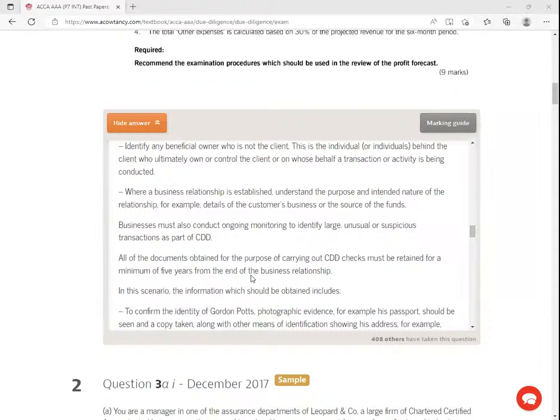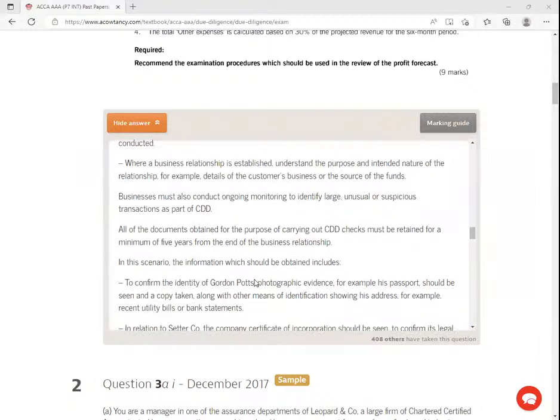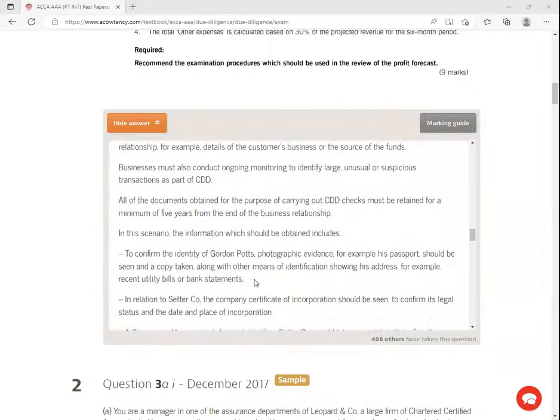People would want to see really, did you apply the know your client concept very well. So in this scenario, the information obtained should include confirming the identity of Golden Ports, photographic evidence, get their passports, and a copy taken along with other means of identification showing his address. For example, recent utility bills or bank statements, individual.